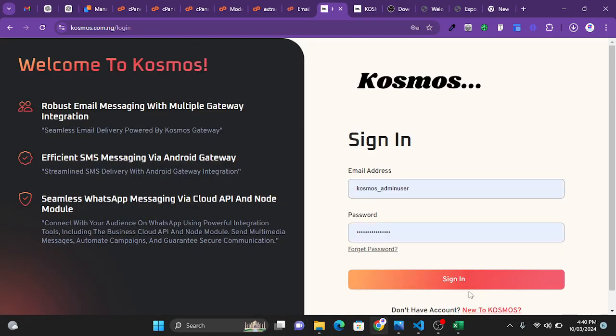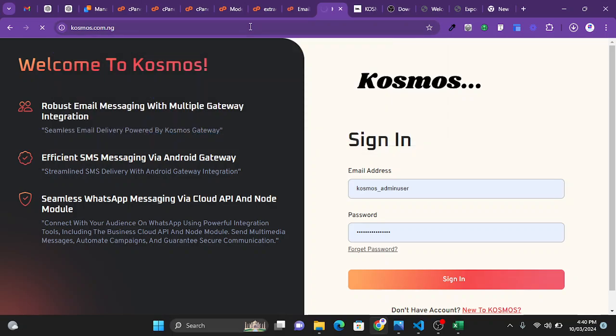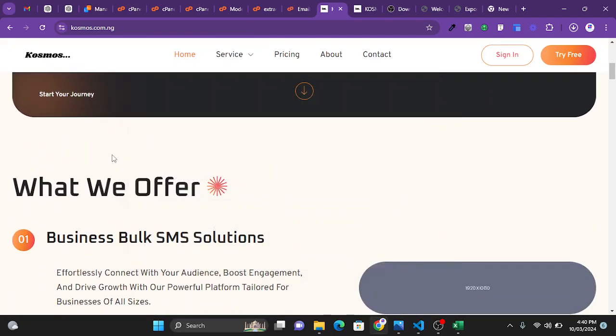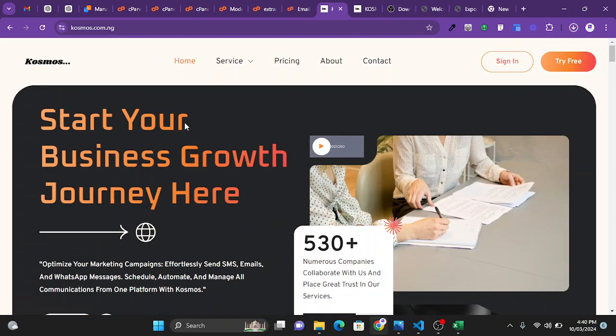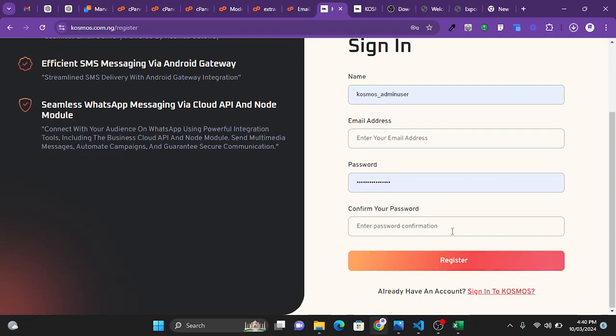And the URL for Cosmos is cosmos.com.ng, and if you access Cosmos, this is what you see. Ensure you access the right website. So the next thing for me to do is just to sign in, and if you are a new customer or you're a new user, the first thing for you to do is to register your account. So you head over to "Don't have account", you enter your details and all of that.